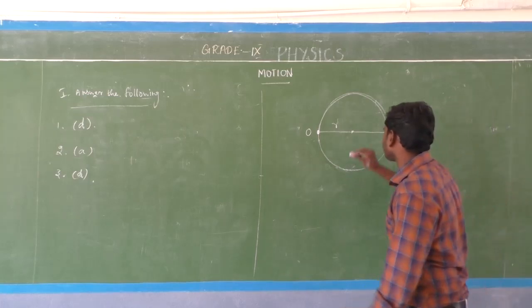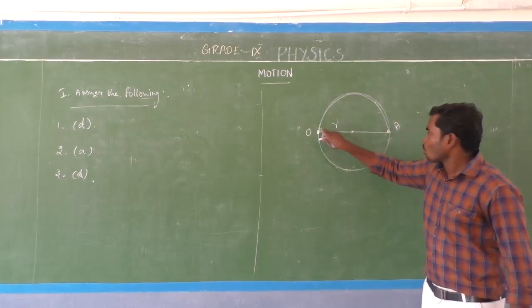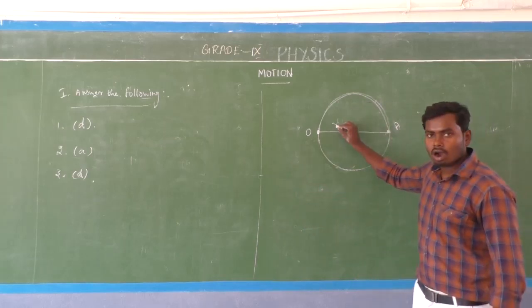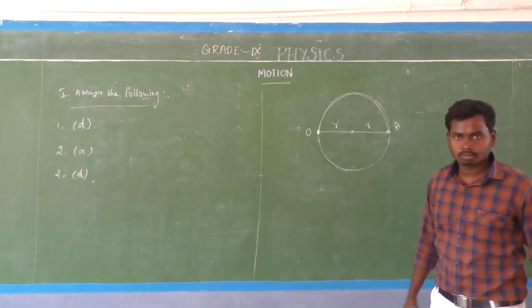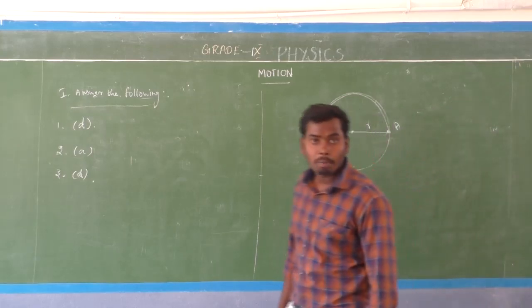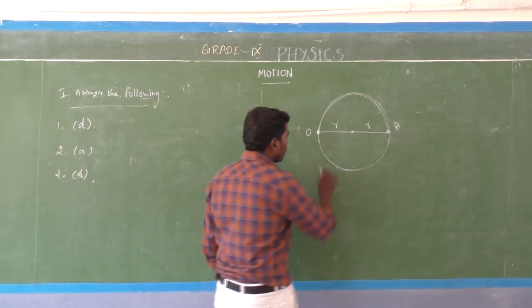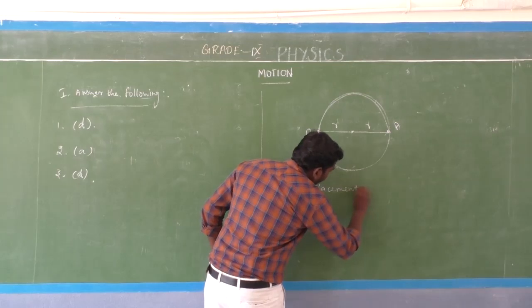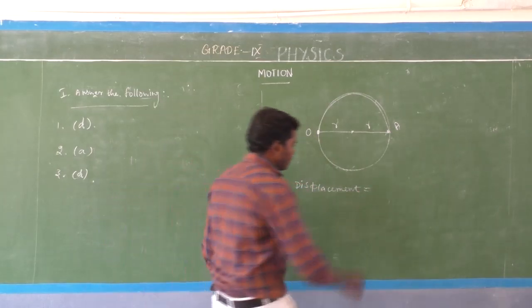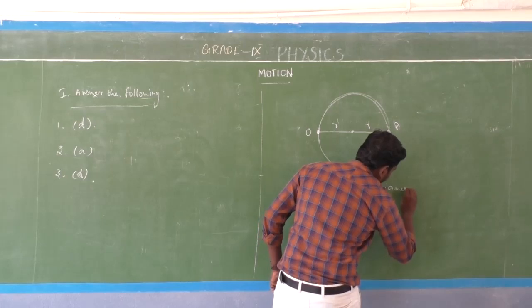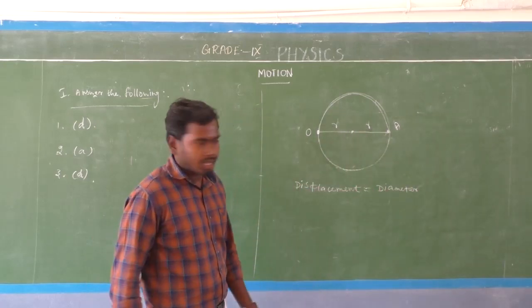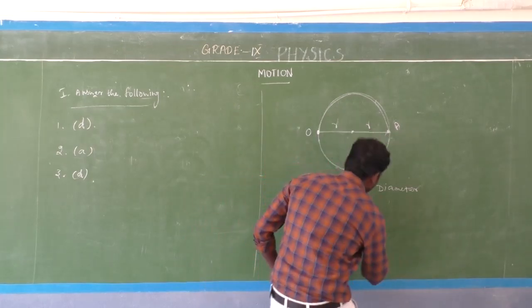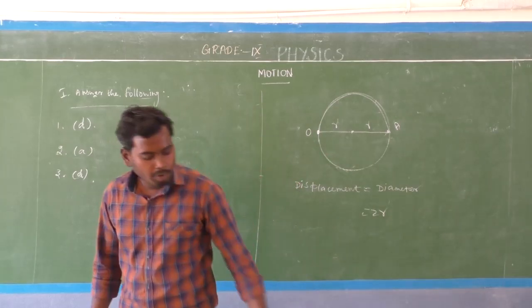So OA is equal to the diameter. Am I right? If the radius is r, and this is also r, then r plus r is equal to 2r.